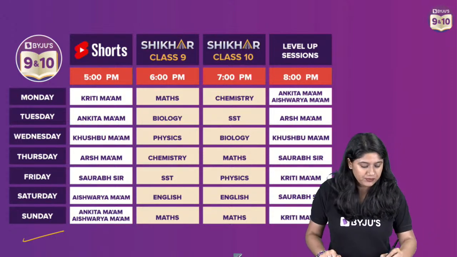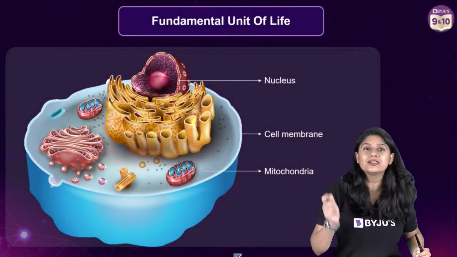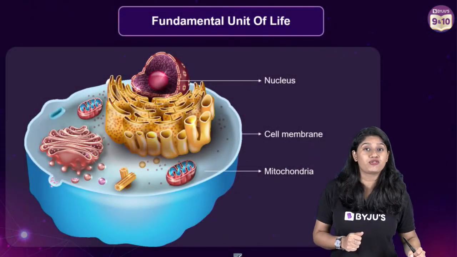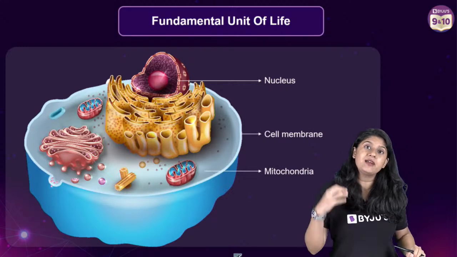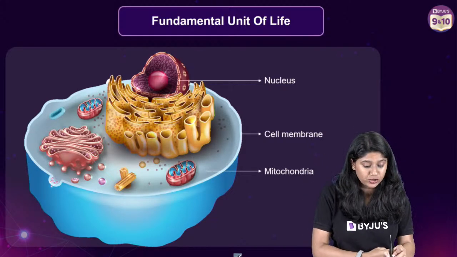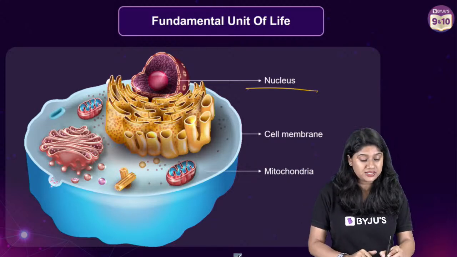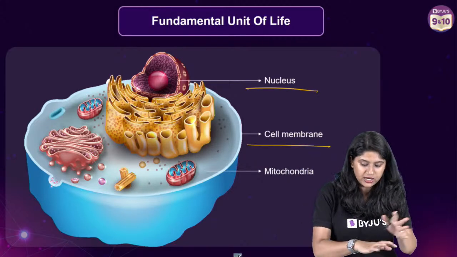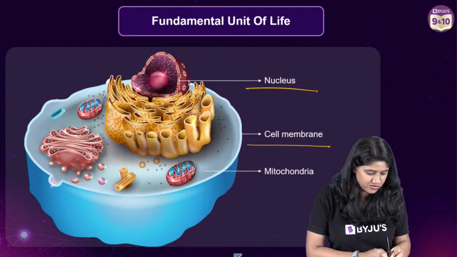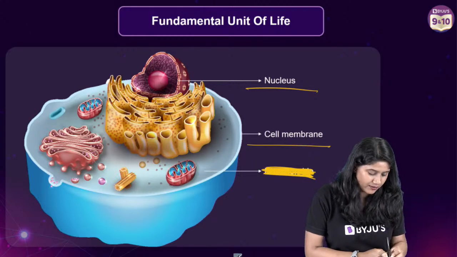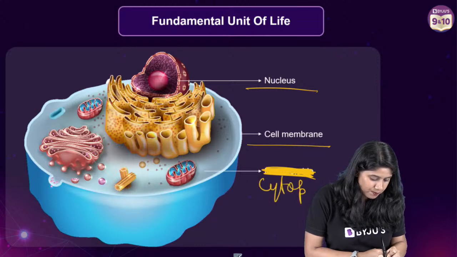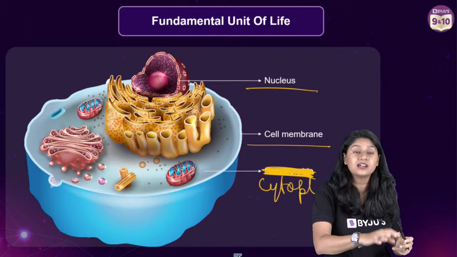So let's get started. We started this chapter with the cell. We know that cells are the structural and fundamental unit of life. We know the history of the cells, and we know that there are very important parts. We have discussed the nucleus, the cell membrane, and the other things, like the cytoplasm. I'm sorry, this is incorrect. It's not the mitochondria, it is the cytoplasm. So we have discussed all of these.